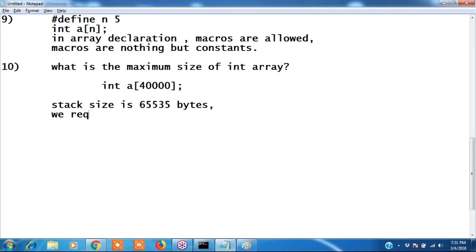We require 40,000 into 2 bytes, 80,000 bytes. But the stack size is 65,535. That's why it is an error, right?